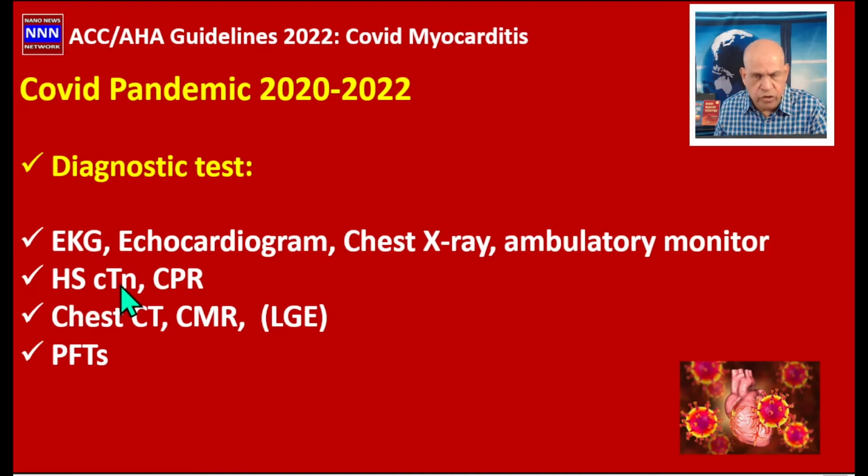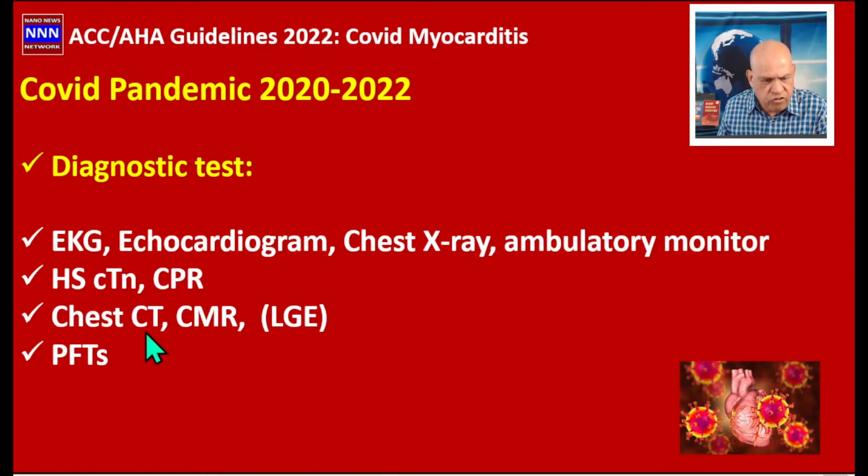The most important one is of course the high sensitivity troponin N along with CRP. Troponin N is very sensitive in terms of diagnosing myocarditis, but it doesn't tell us if it's myocarditis or pericarditis, because pericarditis is usually associated with some degree of myocarditis.